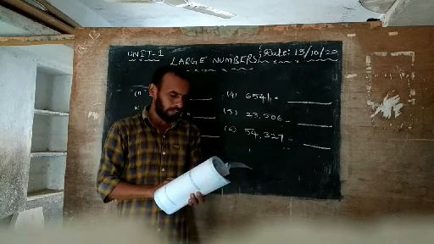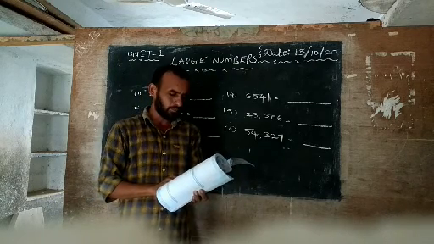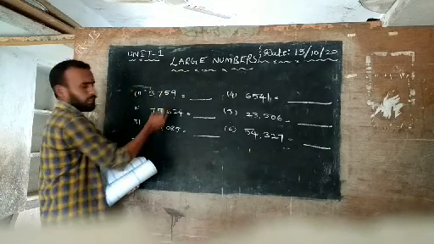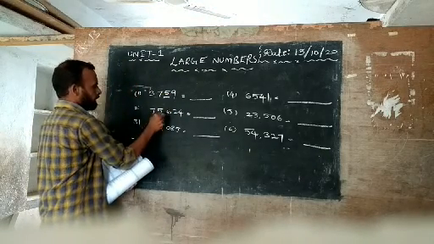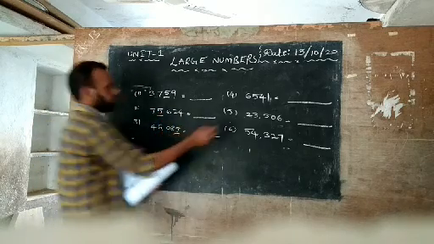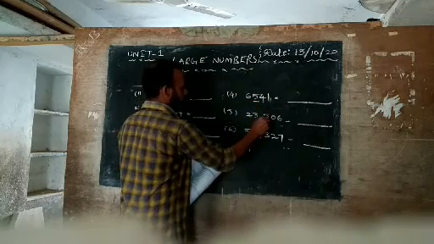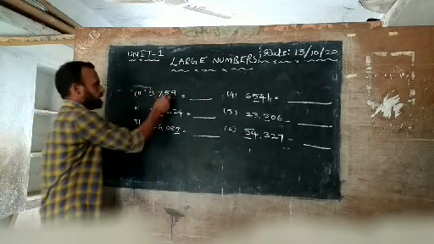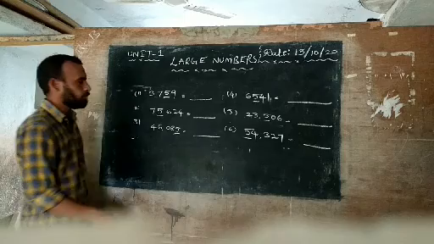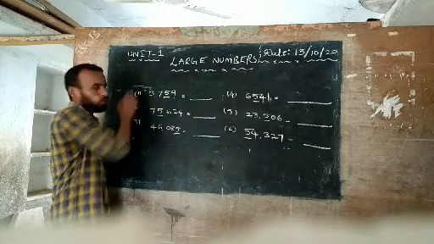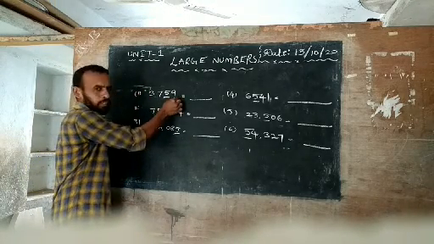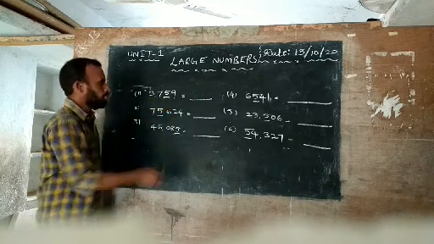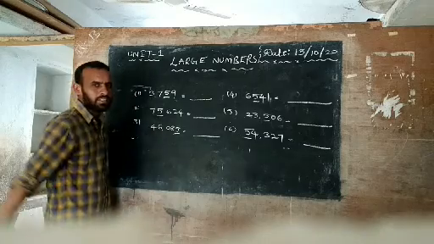So again I will repeat this question. Write down the place value of 5 in each of the numbers given below. Here, the place value is asked for the number 5. Here there is 5, here 5, here also 5, here 5, here 5, here 5. So now we find the place value of these 5 digits. You know what the place value is? Now you go to the first question.